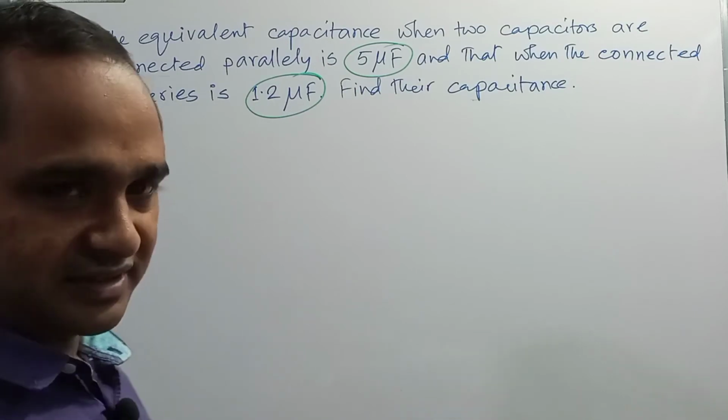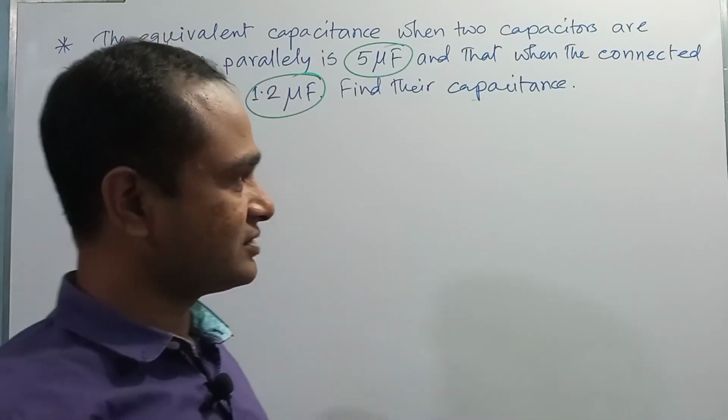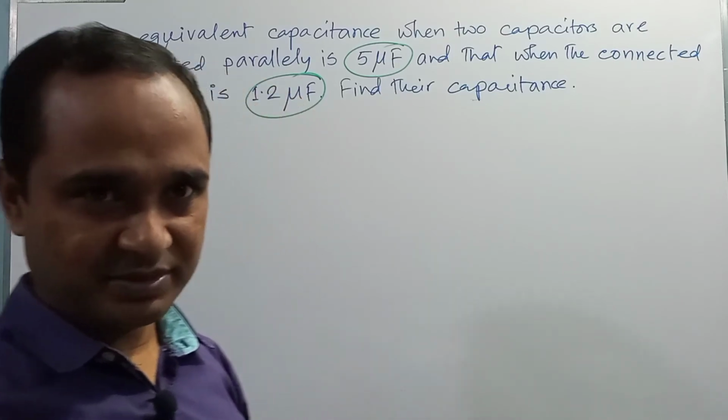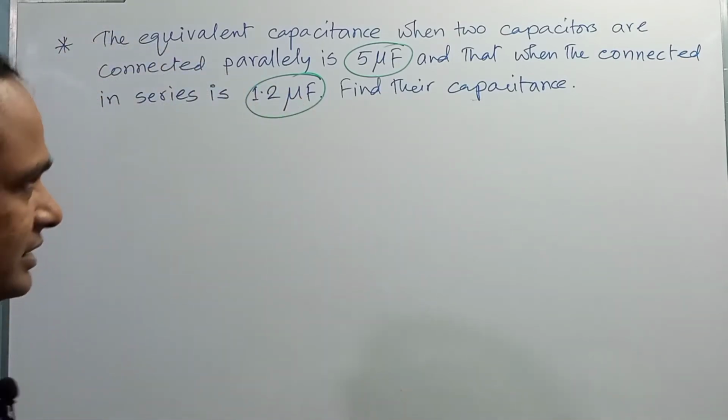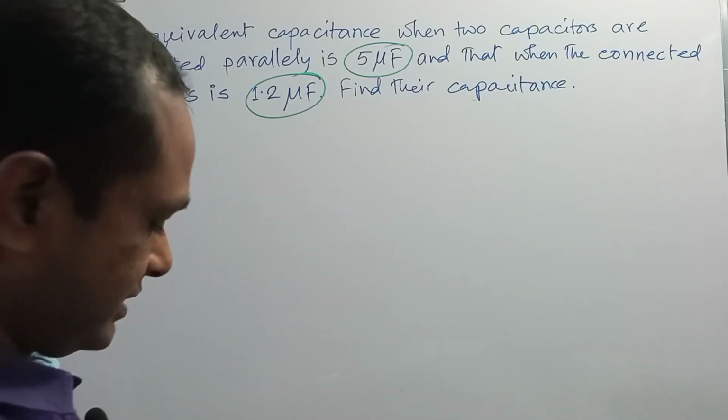Find their capacitance. Right? So individually we need to find the capacitance of the first capacitor and the second capacitor. Dear student, we don't know what the capacitances of the two capacitors are.